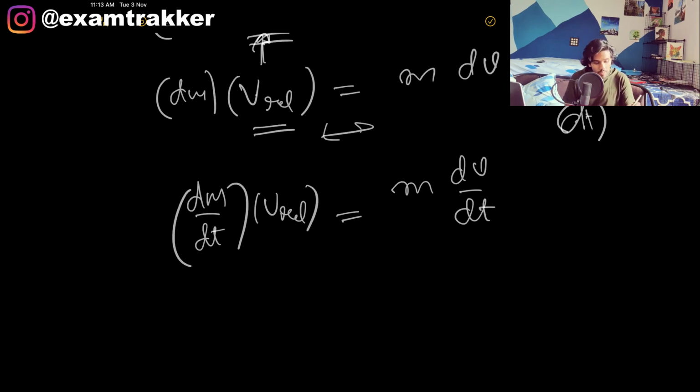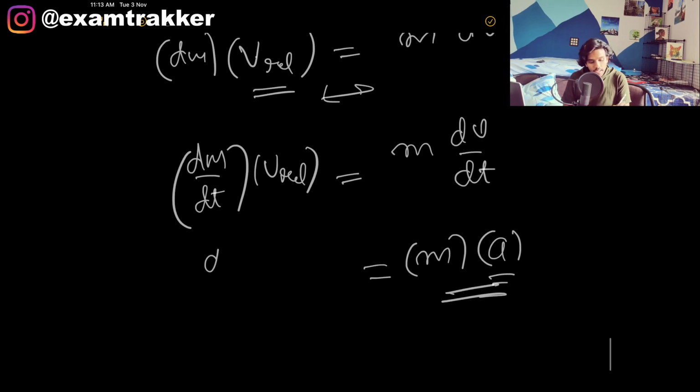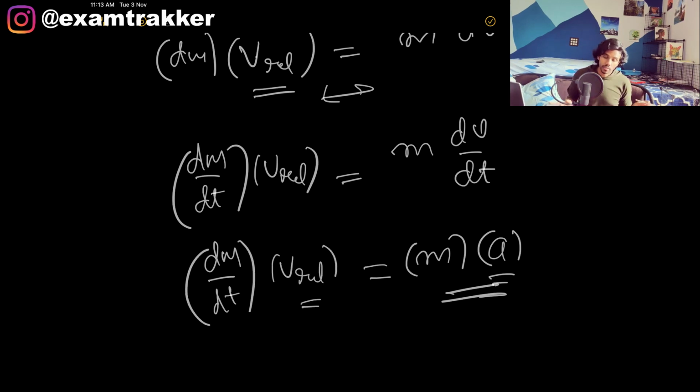Now m dv by dt, the rate at which the rocket is accelerating, ma, is nothing but the rate at which the mass is being burned, with a relative velocity. That's all. The rate at which the mass is burnt, dm by dt, they have to mention. A rocket is burning 10 kgs per second, they have to give this kind of data. dm by dt must be given.